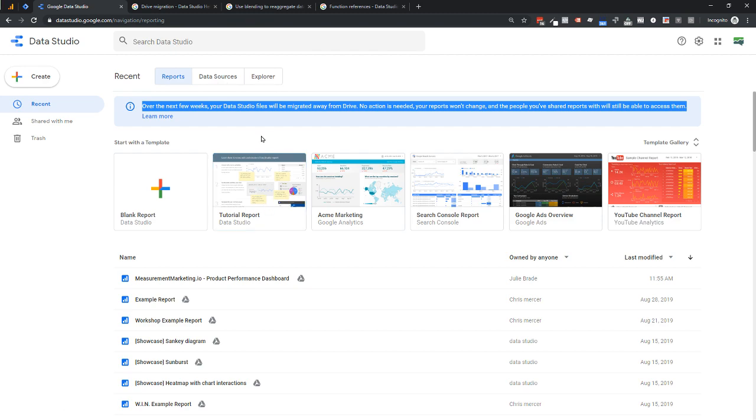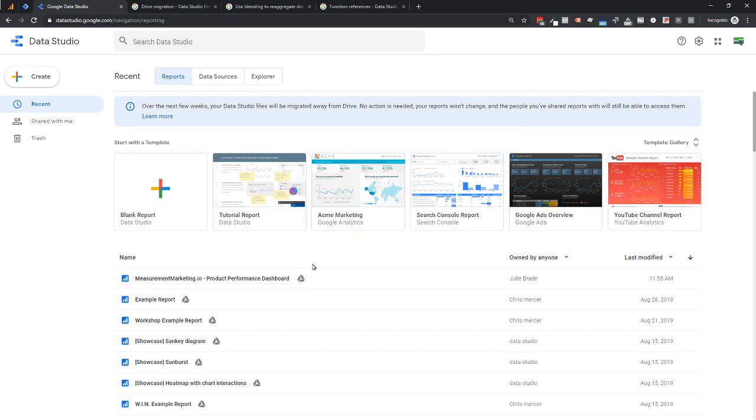For those of you who have used Data Studio before, you know this, it's very similar to Google Drive, hence the little Google Drive marks that are now here. So when you're sharing reports back and forth, there's a Google Drive kind of interface. That is very much because they use Google Drive, I should say, as the infrastructure for sharing and everything else. They are moving away from that.